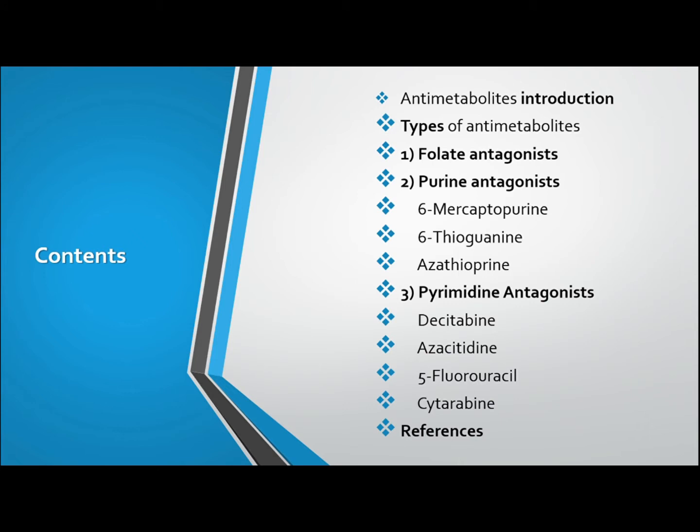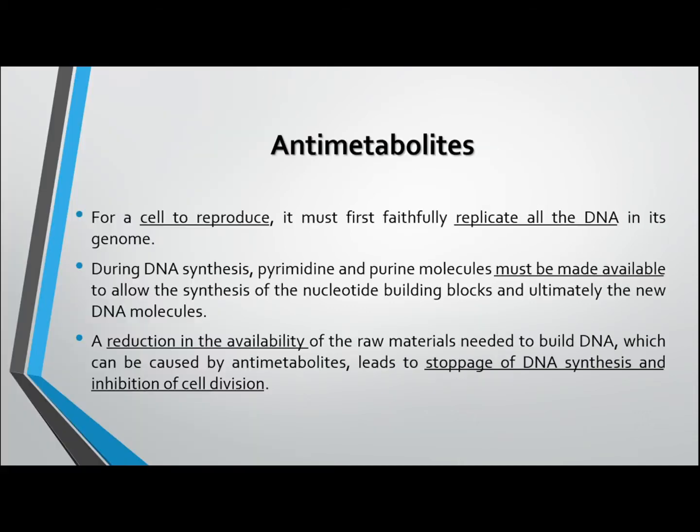Contents include introduction of antimetabolites, different types of antimetabolites and their mode of action. For a cell to reproduce, all its DNA should be replicated, and for that all the nucleotides must be available. Reduction in availability causes the stoppage of DNA synthesis and cell division.